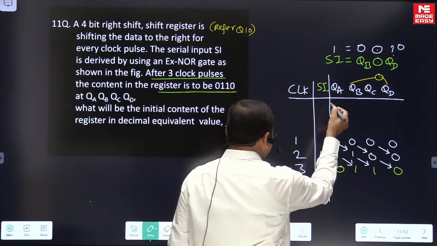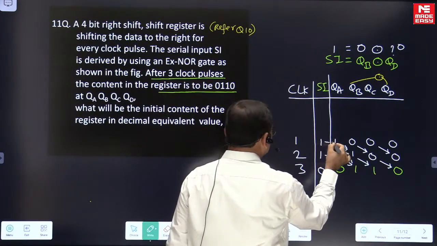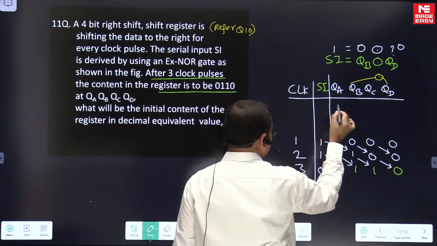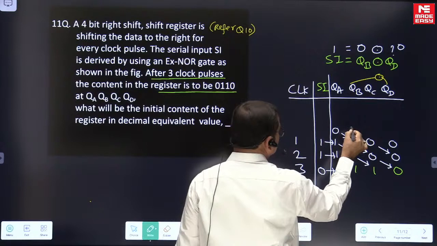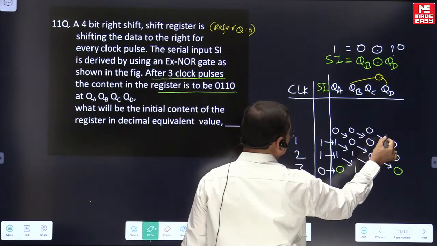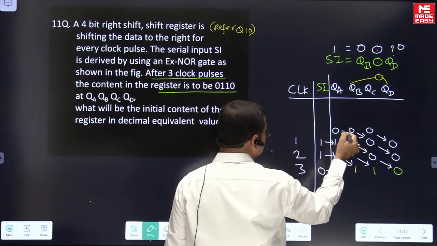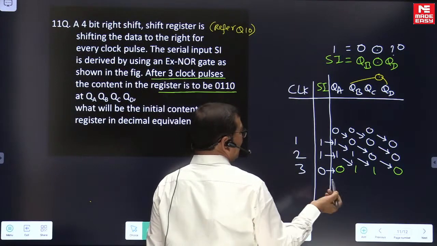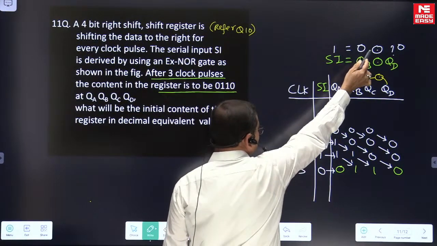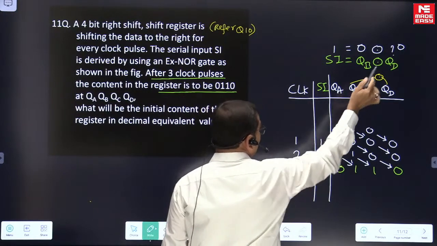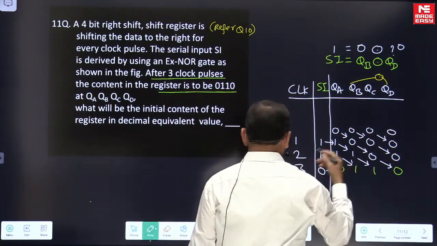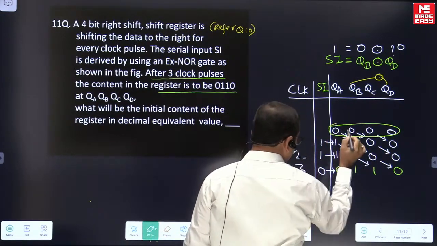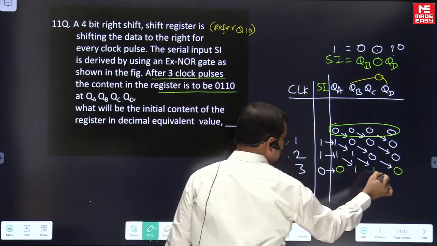So after first clock pulse QA वैल्यू 1 होना बोले तो क्लॉक के पहले सीरियल इनपुट 1 होना पड़ेगा, राइट? एंड क्लॉक के बाद QB 0 होना, QC 0 होना, QD 0 होना, so that a clock के पहले QA, QB, QC supposed to be 0, 0, 0, right? Now QB value already decided as a 0 and expected serial input is 1, then what is the QD? QD is supposed to be 0. Hence, after 3 clock pulses, we want to have the content in the register is to be 0, 1, 1, 0.